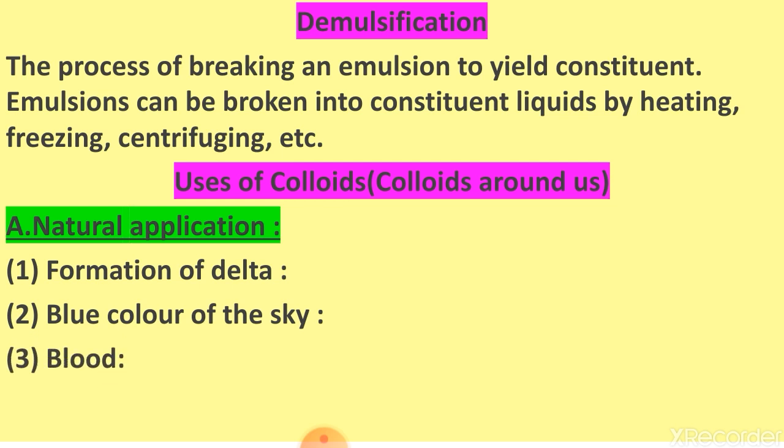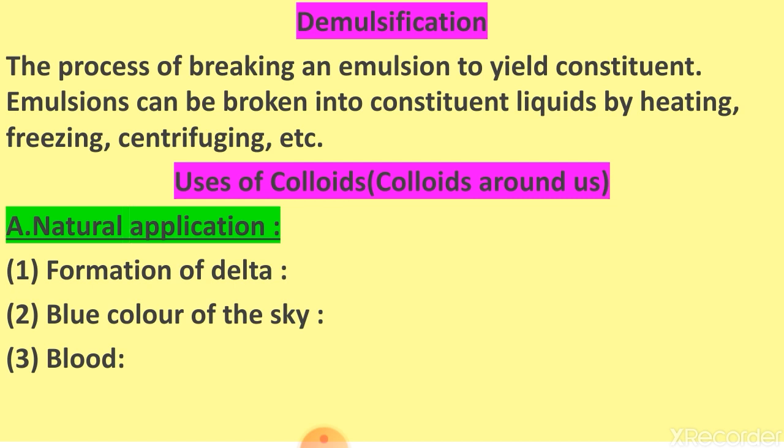Then blood, which is the transport system of our body, carries the O2 gas and food to every part of the body. The blood as a whole, I told you, is basically a negatively charged colloid, but hemoglobin is the positively charged salt particles. So here it is the colloidal solution of albuminoid substance that is negatively charged.